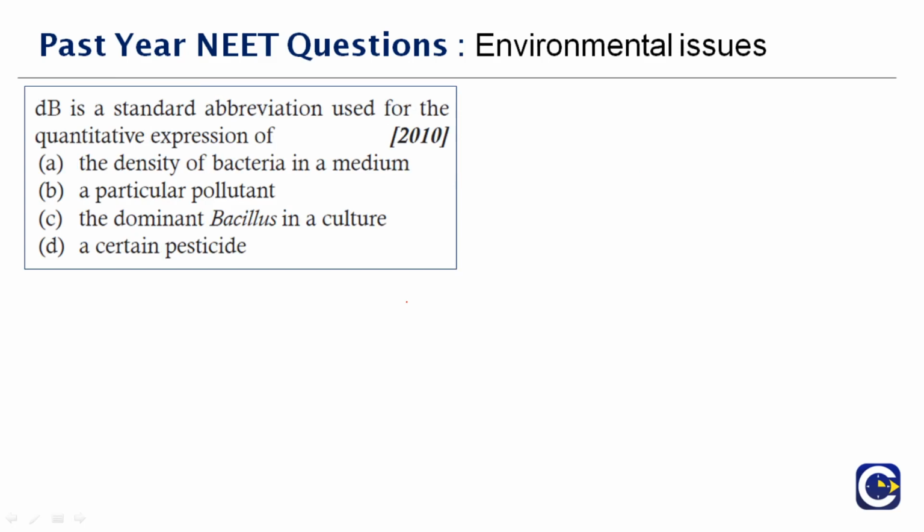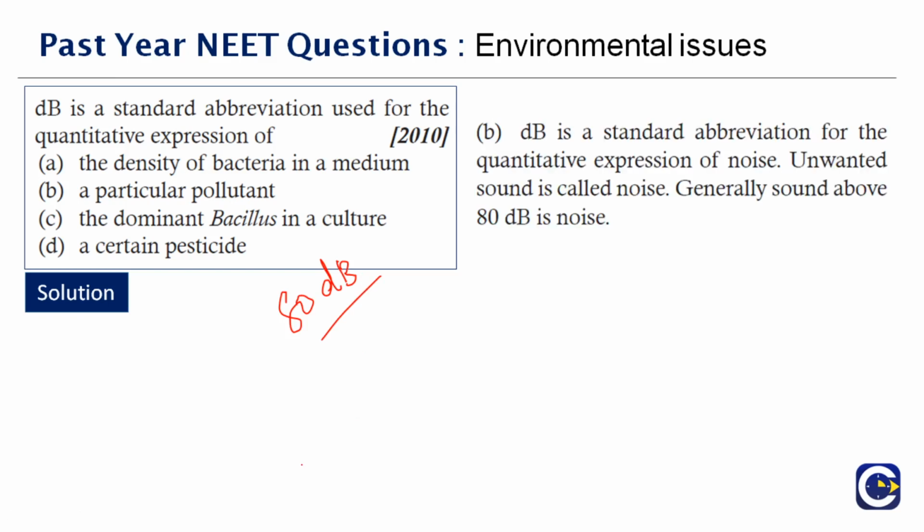Okay, the next question: dB is a standard abbreviation used for the quantitative expression of dash. dB is a standard abbreviation for the quantitative expression of noise. We all know decibels, right? Unwanted sound is called noise. Generally, sound above 80 decibels is called noise. Therefore, the options given, bacteria, bacillus, pesticide, none of them fits. It is a particular pollutant. Therefore, the right answer to this question is option B.